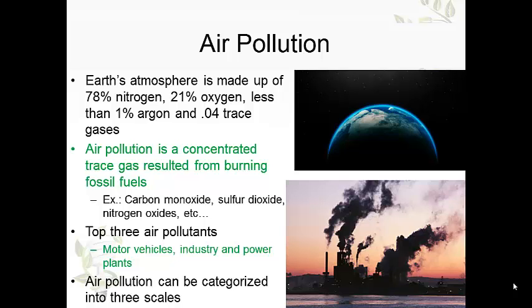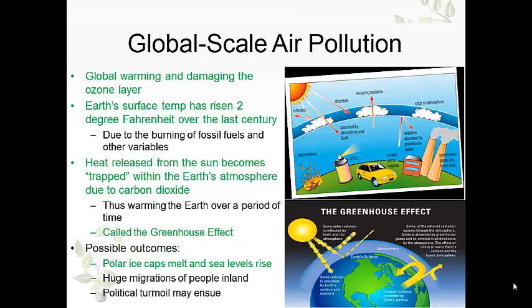The top three air pollutants, which should be no surprise to you, are motor vehicles, industries such as factories, and power plants. Now, air pollution can be categorized into three scales of how it affects the environment. All right, first off, let's talk about the global scale.